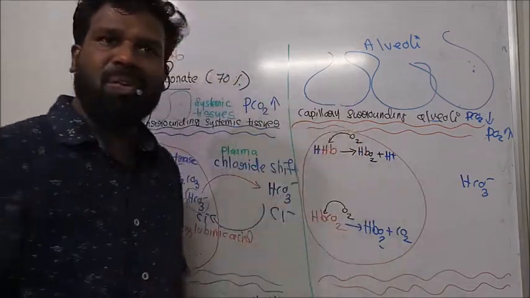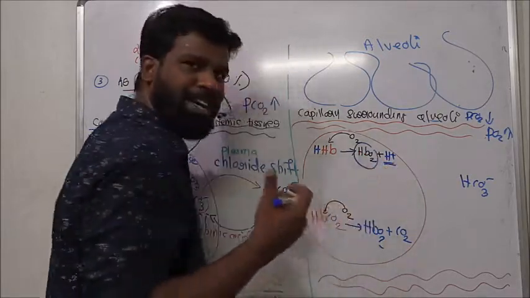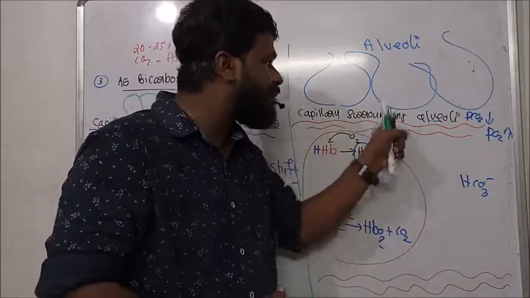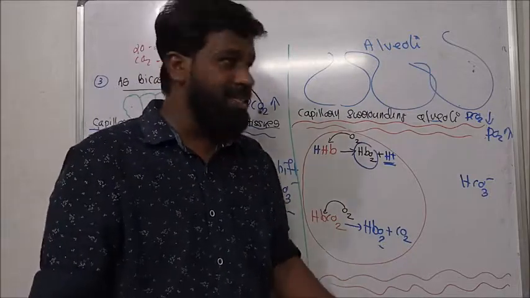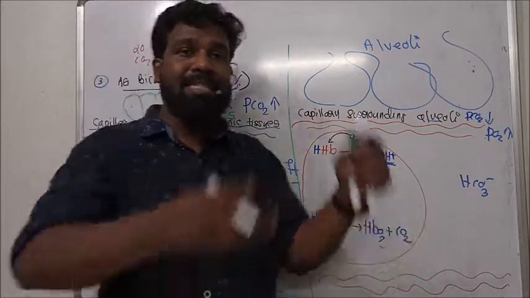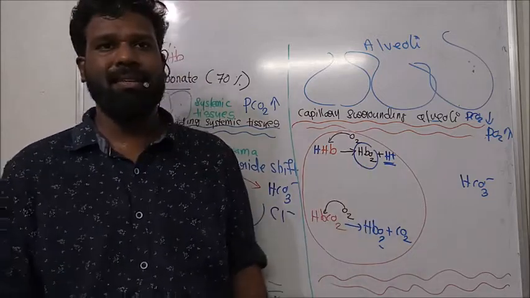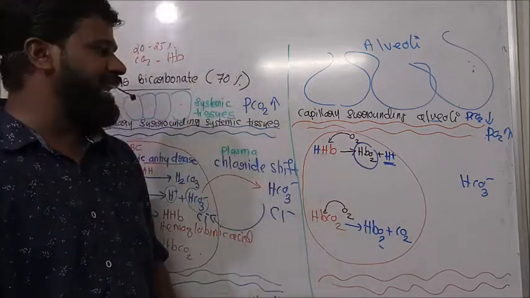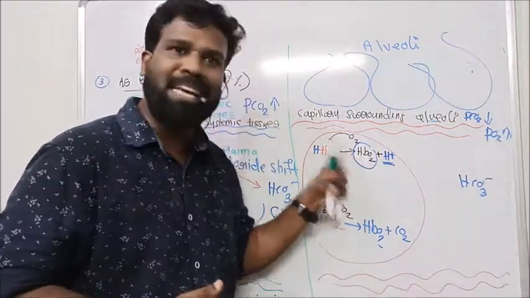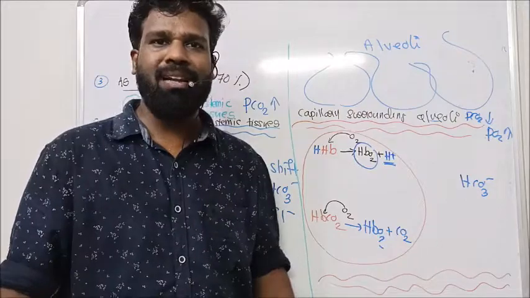Or near the capillary surrounding the alveoli, this oxyhemoglobin formation displaces H plus ion, which means this oxyhemoglobin acts as a strong acid near the capillary surrounding the alveoli. When this H plus ion is displaced, what happens? The pH declines. The blood becomes acidic. So near the capillary surrounding the alveoli, this oxyhemoglobin behaves like a strong acid, because its formation displaces H plus ion as well as carbon dioxide. When this H plus ion is released, the pH will decline.